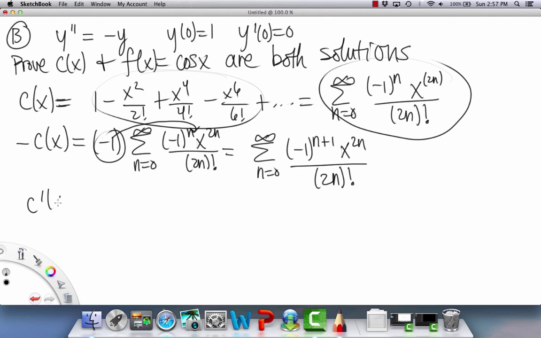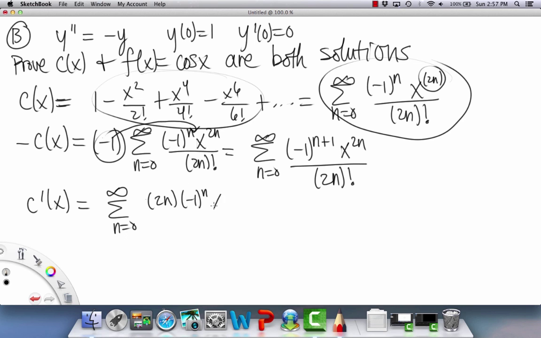So let's find c prime of x first. And again, I'll just work with this part, because you can do the terms if you want, but it'll just be equal to whatever's in the series. So we're going to rewrite this part. The power on top is going to come down in front, so we're going to have a 2n, okay? And then the negative 1 to the n is just going to stay there.